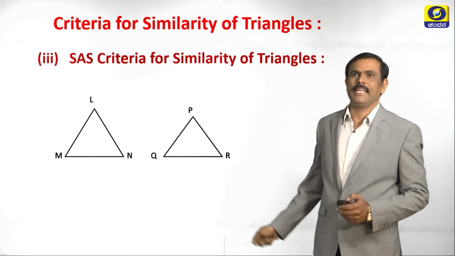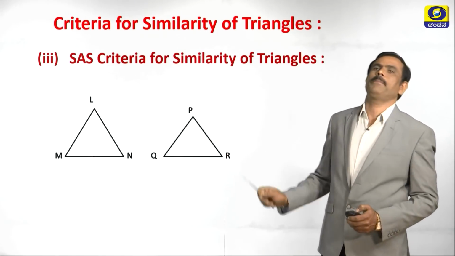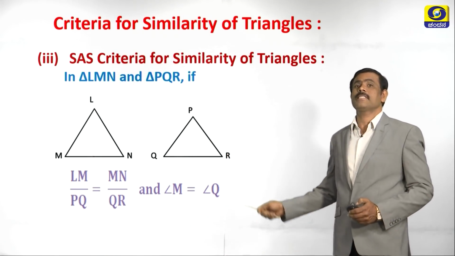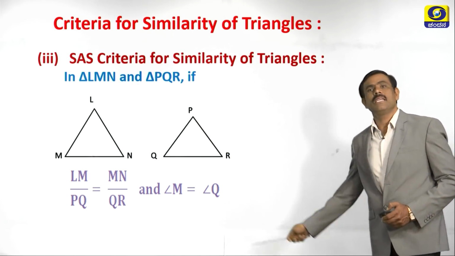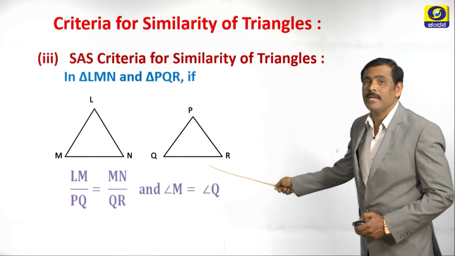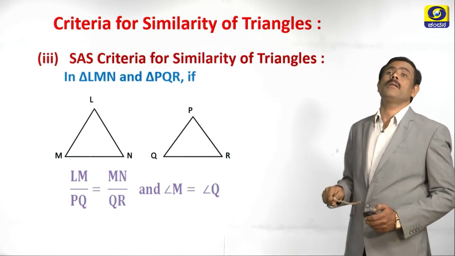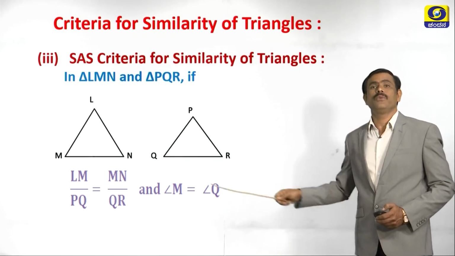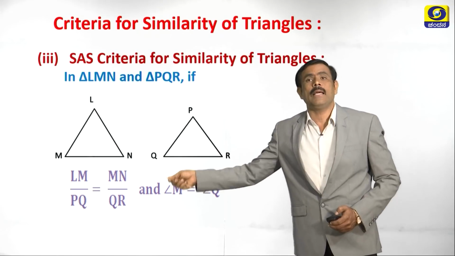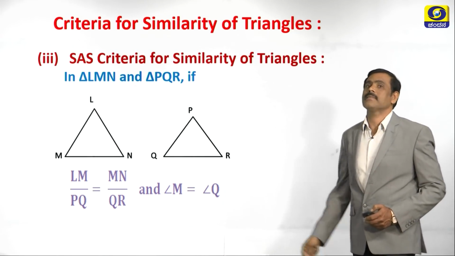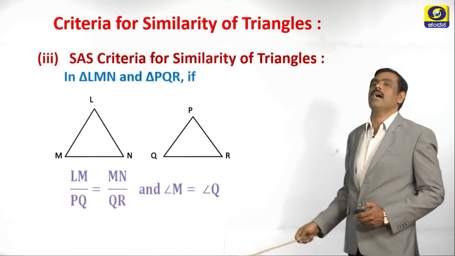According to this criteria, you can see the diagrams here, triangle LMN and triangle PQR. In these two triangles, if LM divided by PQ is equal to MN divided by QR, and also the included angle between the sides, M is the included angle for LM and MN sides, and Q is the included angle between PQ and QR sides.